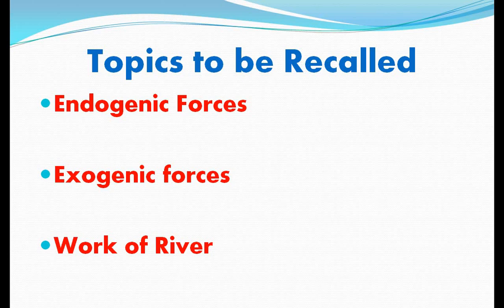The main agents which perform these activities are river, ice or glaciers, sea waves, and wind. About the work of river, we have studied.